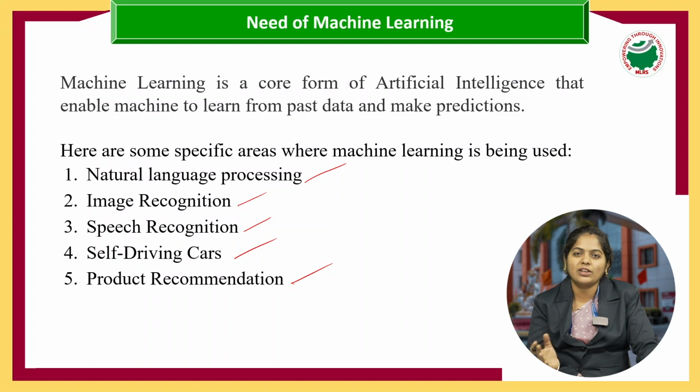Once I close the application, whenever I open the Amazon application, it will definitely display different kinds of watches on the home page itself. Every time we connect to any application, it will save our information, our likes or dislikes, so that the system will show the related content to us. So these are the examples where machine learning is used.